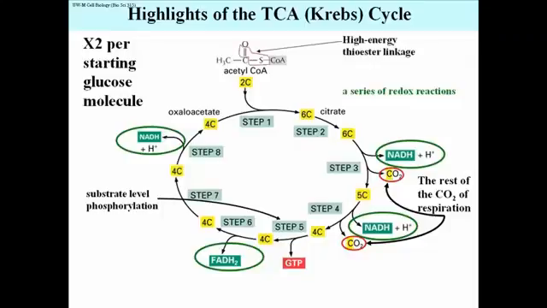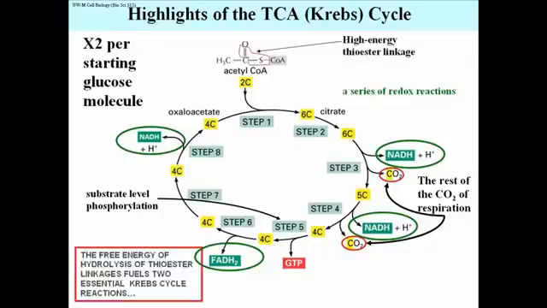There's our thioester linkage on the acetyl coenzyme A, and I want to point out that the free energy of hydrolysis of thioesters figures twice in the mitochondrion in the oxidation of acetyl coenzyme A. Once outside the cycle itself, or actually at the beginning of the cycle, in which acetyl coenzyme A condenses with oxaloacetate, a 2-carbon and a 4-carbon compound come together to make the 6-carbon citric acid.